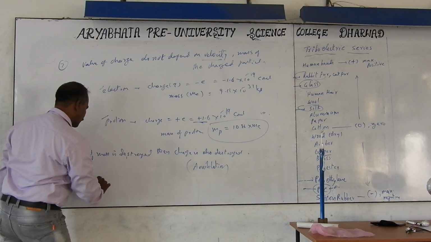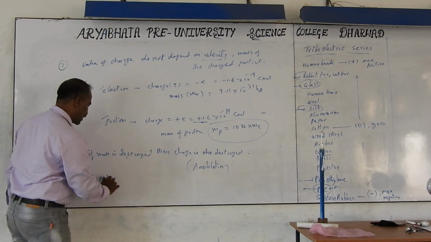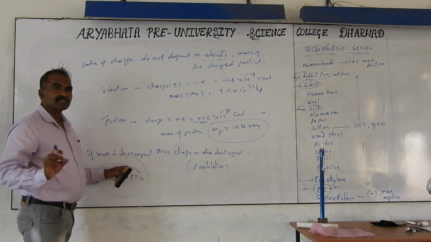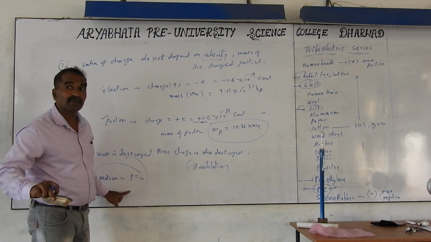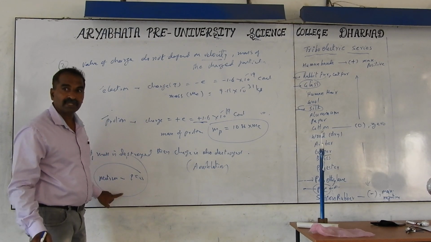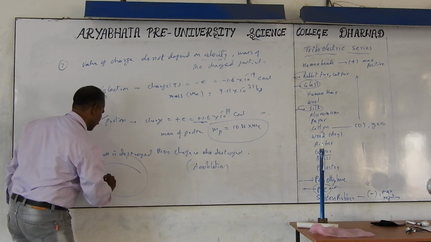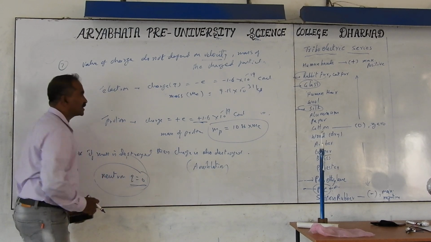If you take the neutron, the neutron also has a mass nearly equal to the proton, but the neutron does not have charge. So it is electrically neutral. Mass is there, charge may or may not be there. Neutron is a neutral particle, charge is 0.